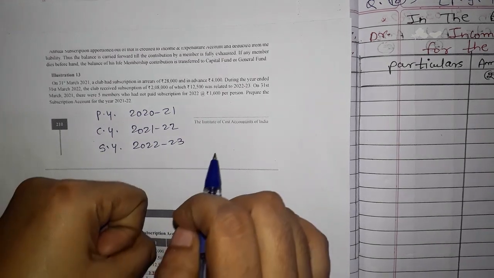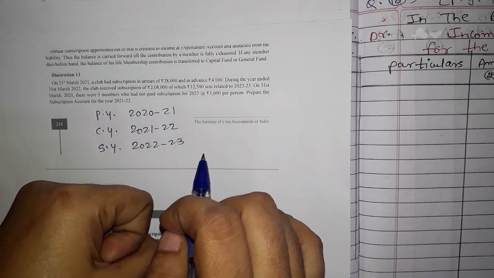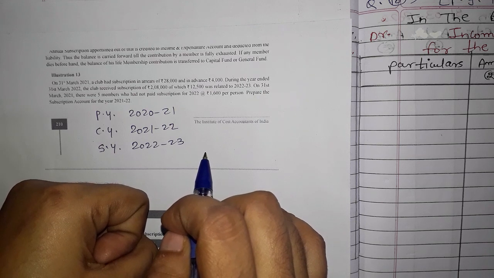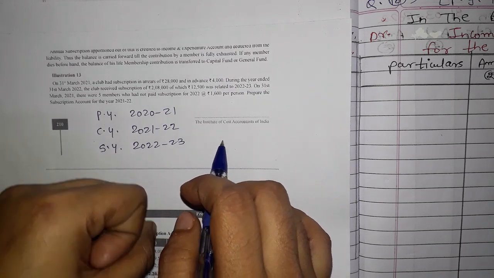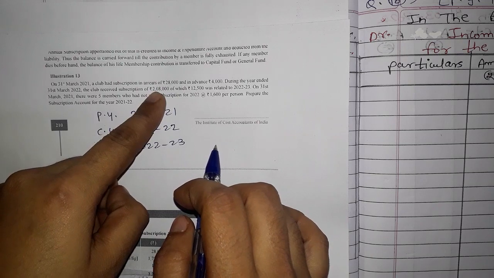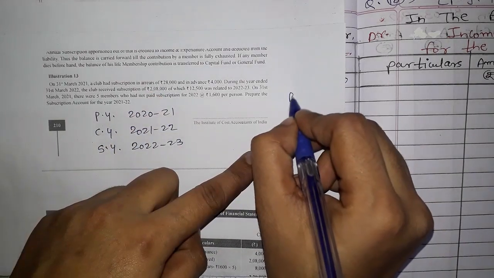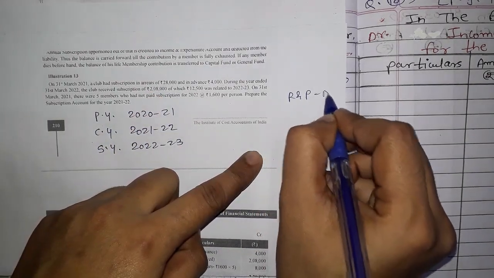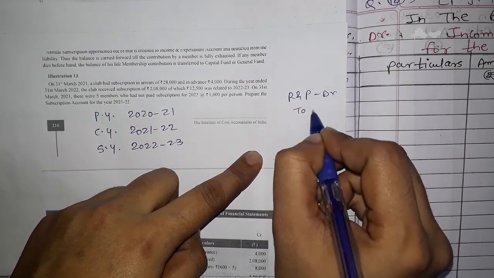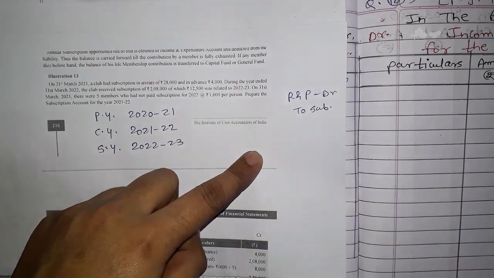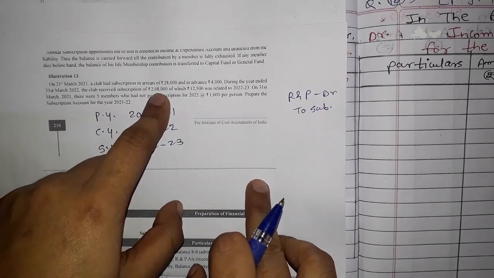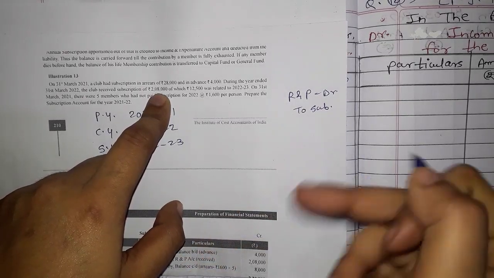So I have already explained to you the accounts relating to the NPO. In that, cash related transactions go to the receipt and payment account, right? So here cash is coming, that is 2,08,000. So the entry will be Receipt and Payment Account debit to Subscription, because we are receiving subscription. This will be the entry for 2,08,000. Now we are going to do the posting of this.